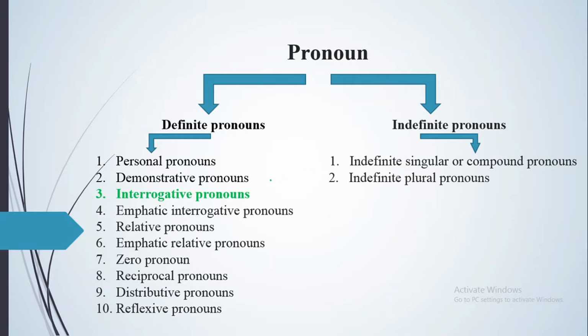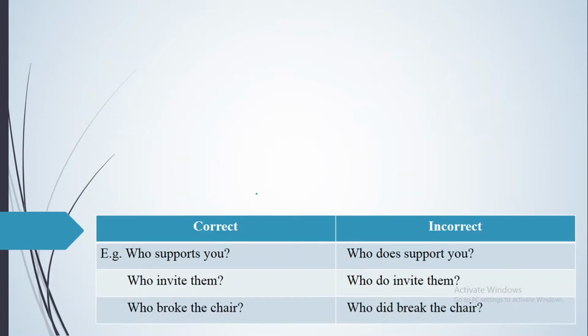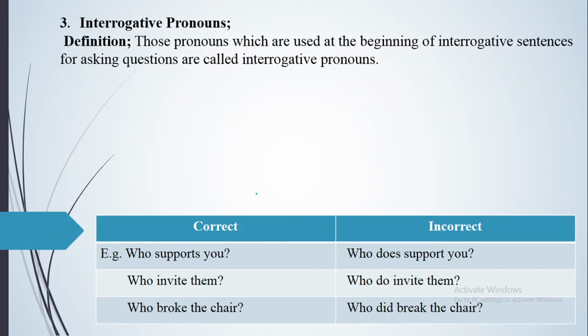Today we will be discussing the third kind of definite pronoun, that is known as interrogative pronouns. So let's begin. We have the definition of interrogative pronouns. Those pronouns which are used at the beginning of interrogative sentences for asking questions are called interrogative pronouns.